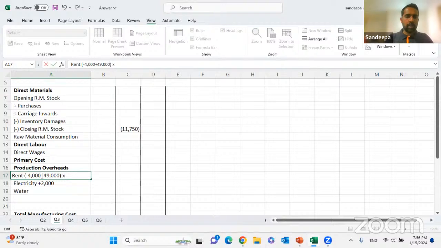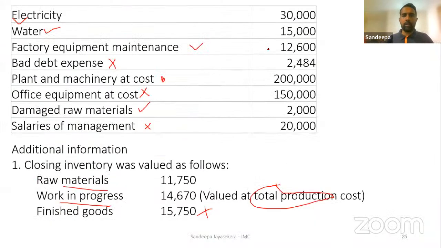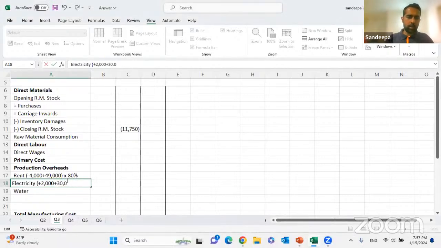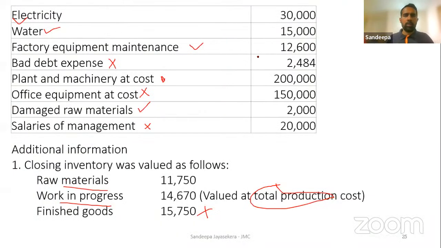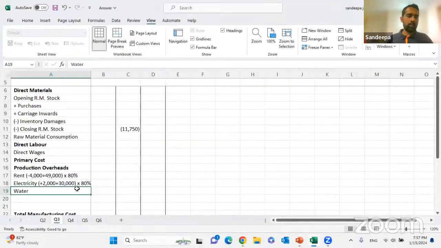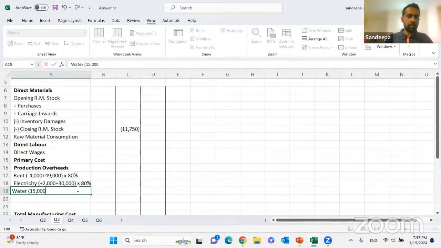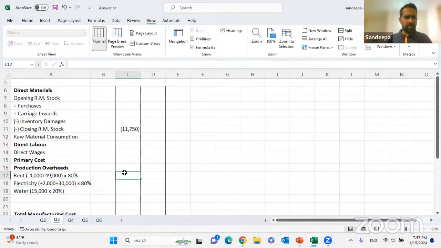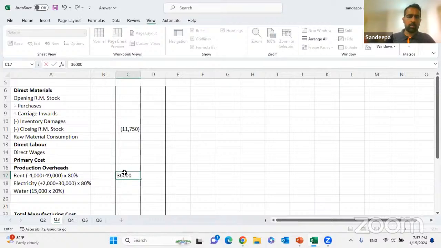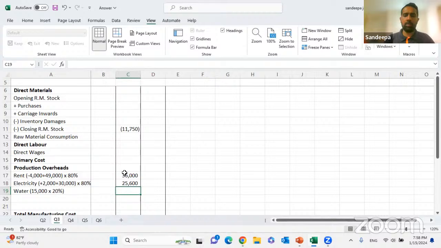Rent is 49,000 in the trial balance, minus 4,000 plus 49,000, and we take 80% of it. Electricity is 30,000, plus 2,000, also 80%. For water we take only 20% of 15,000. So the figures: minus 4,000 plus 49,000 into 80% is 36,000. 32,000 into 80% is 25,600. 15,000 into 20% is 3,000.